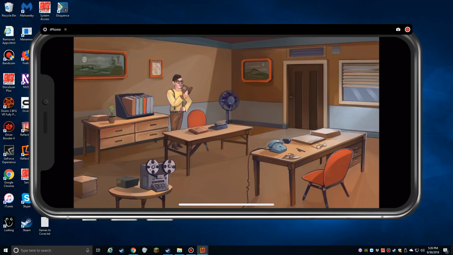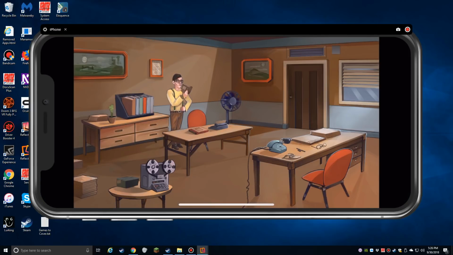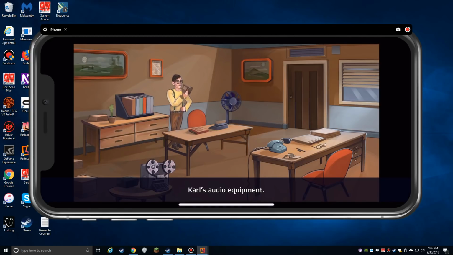Carl's audio equipment. I can show you how it works later.